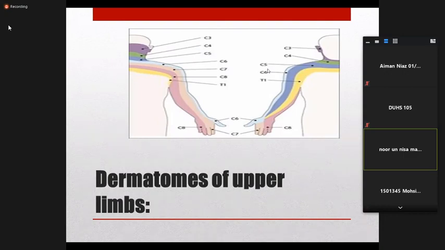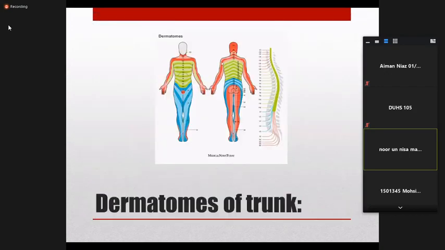While T1 supplies the part of the trunk at the level of T1, it also supplies the axilla and the anterior part, a part of the upper limb. This is the basic dermatome upper limb supply. Then first we deal with the trunk.